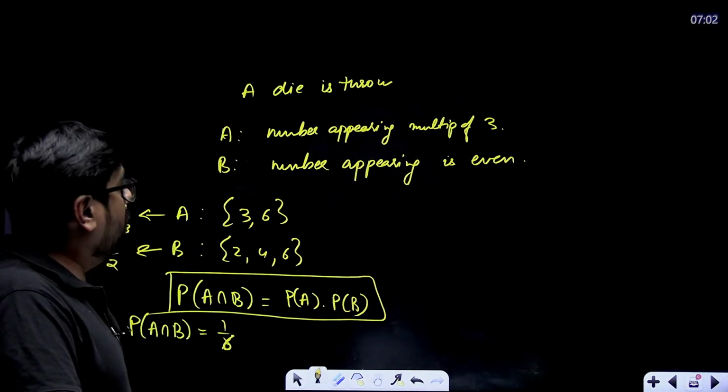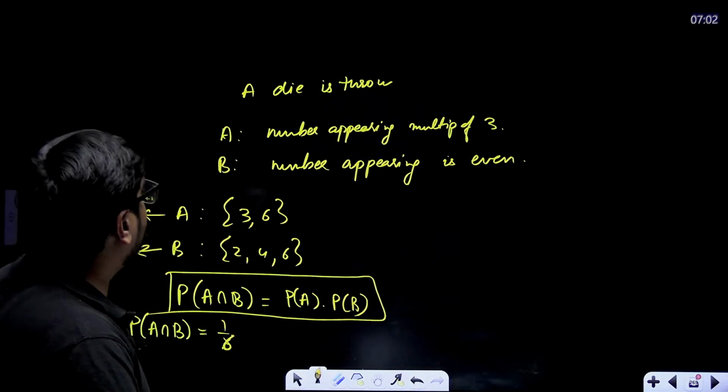Okay. Now I think Bayes theorem, right? Bayes theorem also we can revise.